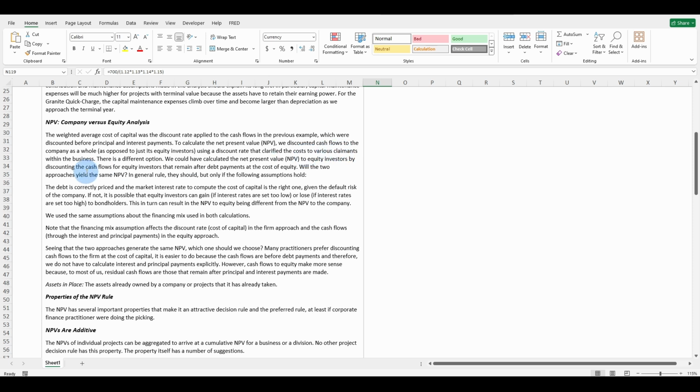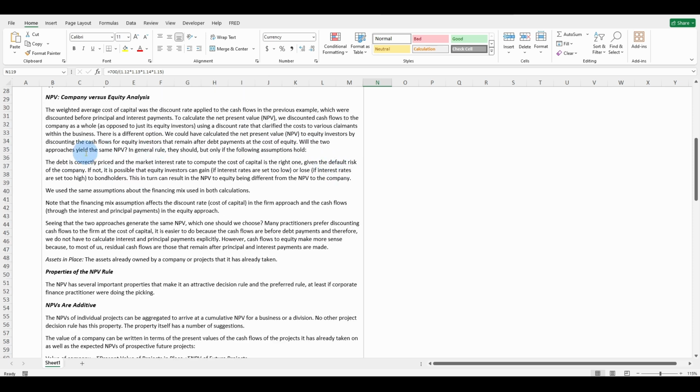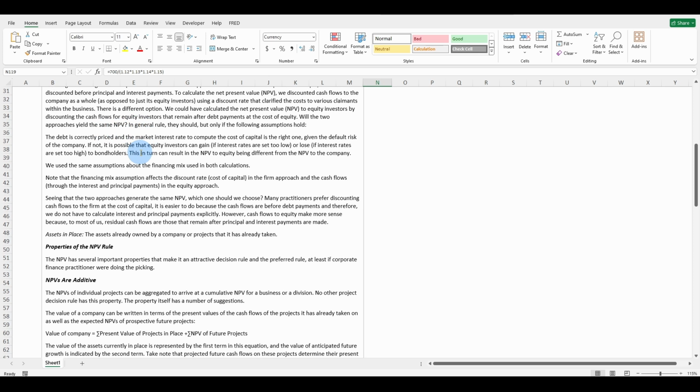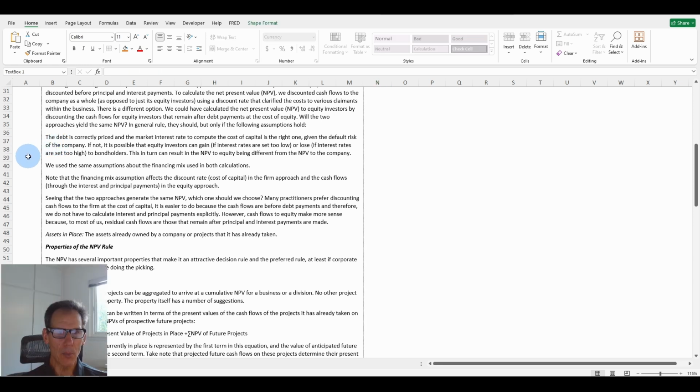There's a different option. We could have calculated net present value to equity investors by discounting the cash flow for equity investors that remain after debt payments at the cost of equity. Will the 2 approaches yield the same net present value? In general, they should, but only if the following assumptions hold. The debt is correctly priced and the market interest rate used to compute the cost of capital is the right one, given the default risk of the company.